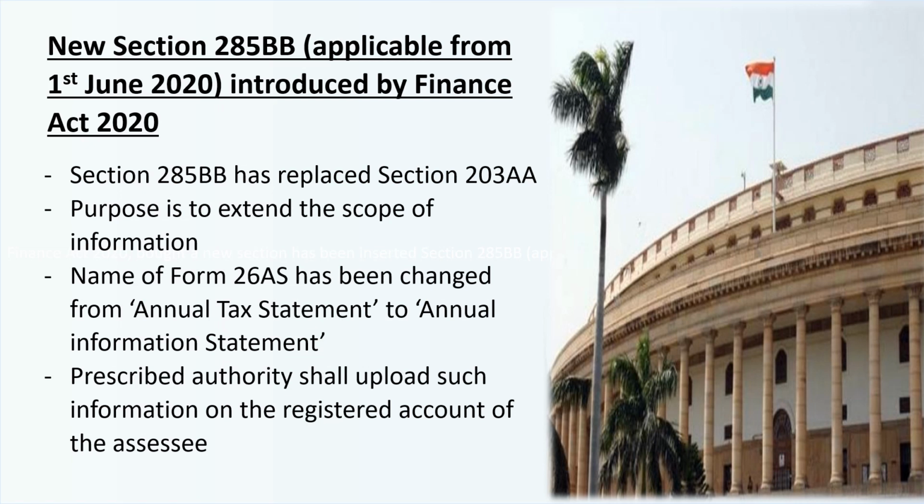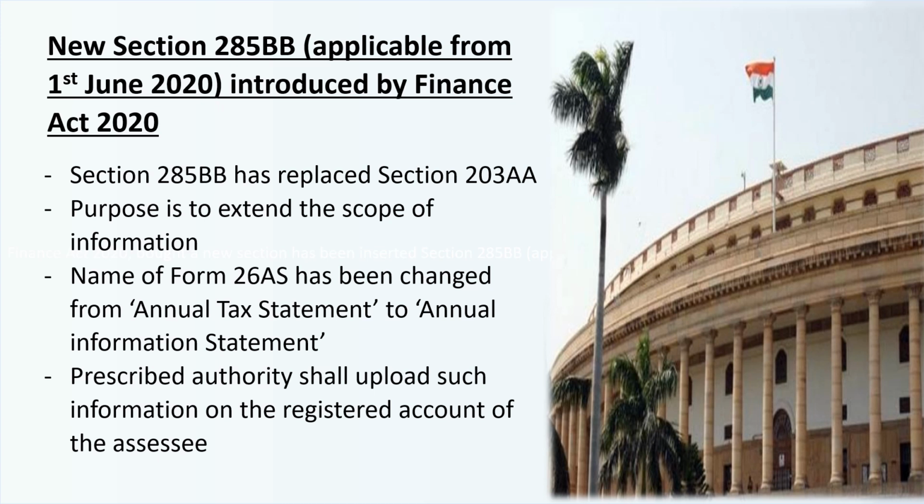Now let's talk about the changes brought in by Finance Act 2020 in the above provisions relating to issue of Form 26AS. By way of Finance Act 2020, a new section has been inserted, 285BB. As you can see, this section 285BB has been inserted through Finance Act 2020, and this section was made applicable from 1st of June 2020. This section has replaced section 203AA, which was the earlier or the old enabling section of Form 26AS.